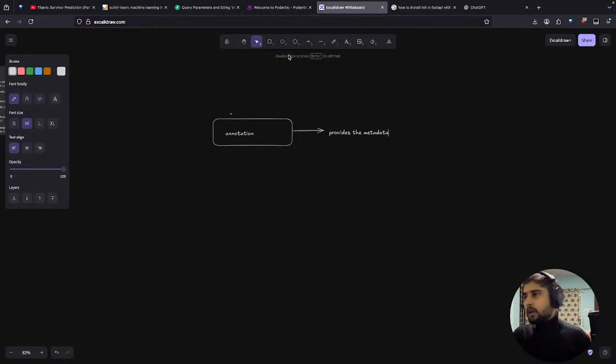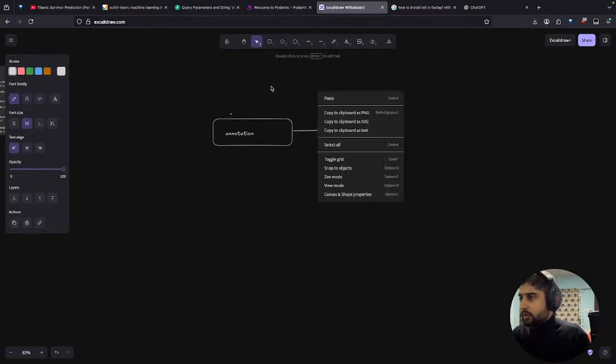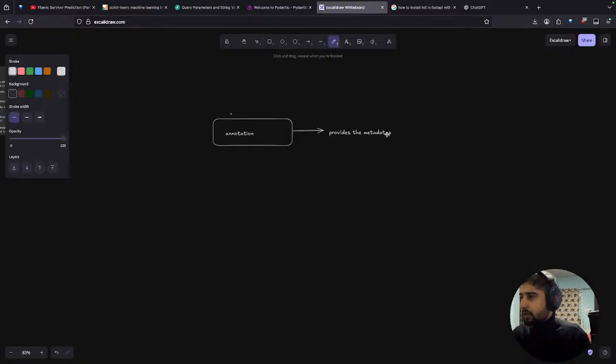Now what is metadata? The main question might be there, right? What is metadata? The main problem is with this metadata.